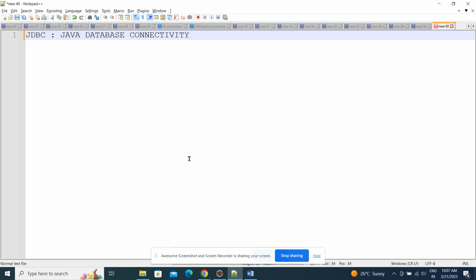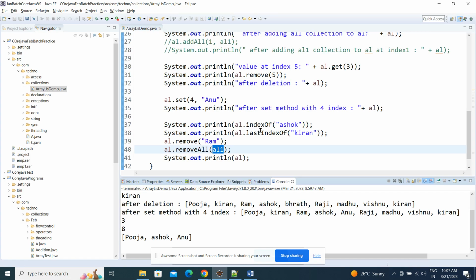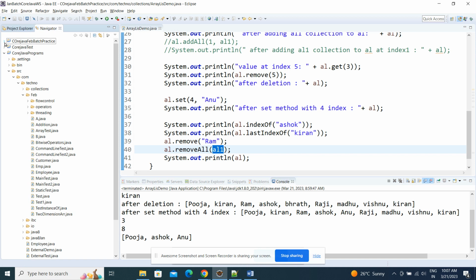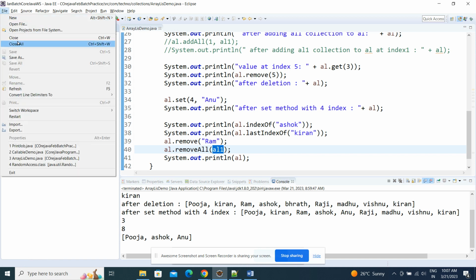To interact our application, our program, with the database software, where all our data is available, if our Java program wants to interact with the database, then we need the JDBC API. It is the mediator between the database and our Java application. Through the JDBC API only can we interact with the database and get the data.